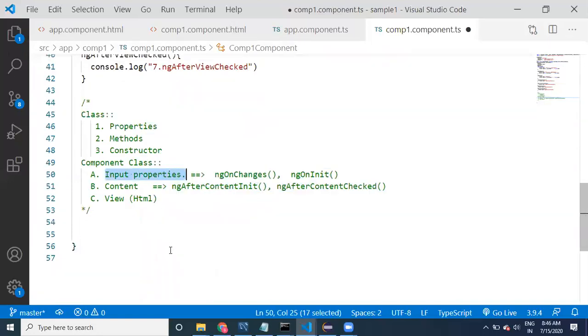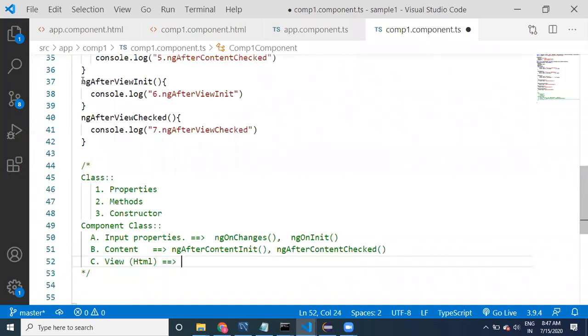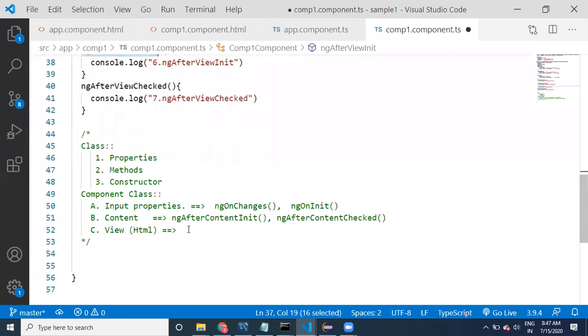Next, coming to the view, meaning the total view. That component contains HTML, right? Whatever HTML we have here is going to be converted into a view to display. For that, it also has ngAfterViewInit.